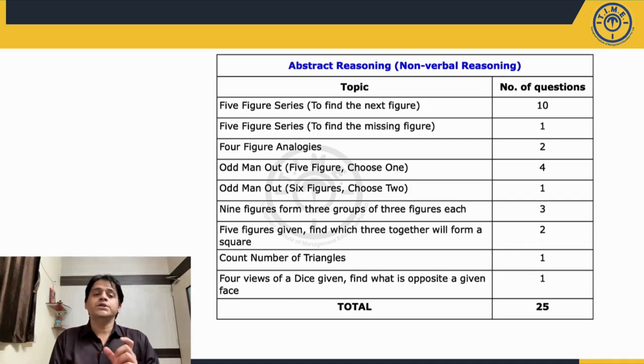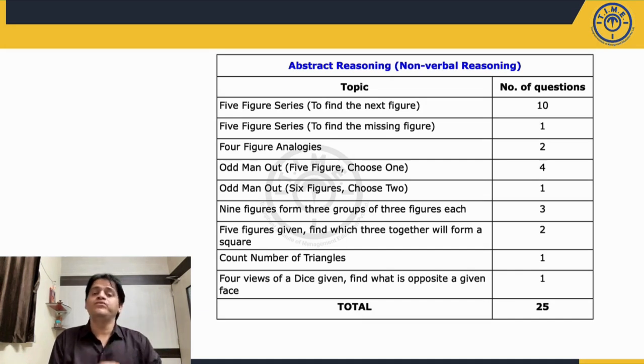Then there were questions where 5 figures were given and there were 5 shapes that were given. You have to identify which 3 out of those 5 when put together will form a complete square. These questions were challenging. A student would need very good imagination skills to be able to figure out which of those figures when put together will generate a square. Then there was 1 question based upon counting the number of triangles that are present in that figure and 1 question that is based upon dice.